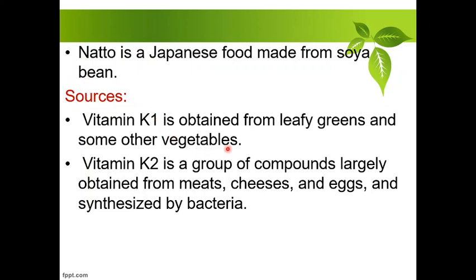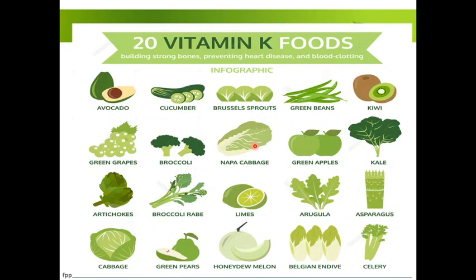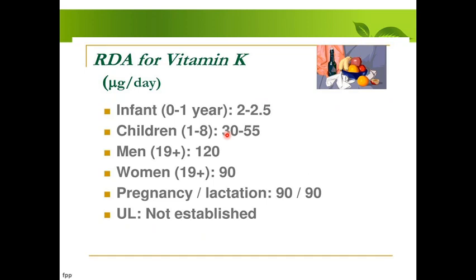Sources: green leafy vegetables, and vitamin K2 is a group of compounds largely found in animal sources: meat, cheese, eggs, and also synthesized by bacteria. Here you can see these vegetables and fruits which contain vitamin K. This is the recommended value of vitamin K: for infants, children, men 19 plus, women 19 plus, pregnancy, lactation, and upper limit has not been established.